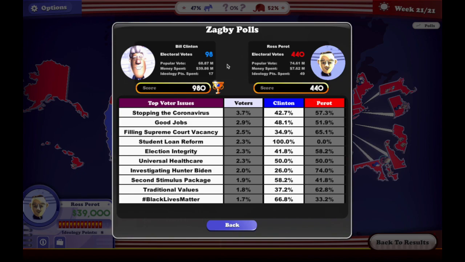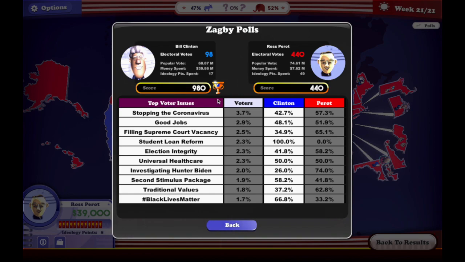Let's look at what it is on here. 98 electoral votes for Bill Clinton, 440 for us. He got 68.87 million votes to our 74.61 million votes. He spent so much money, almost $40 million, 39.86, to our 7.62. He spent 17 ideology points to our 49. So let's look at the issues too. We're winning all the issues. We won every issue except for second stimulus package and hashtag Black Lives Matter. So we won 8 issues to his 2.